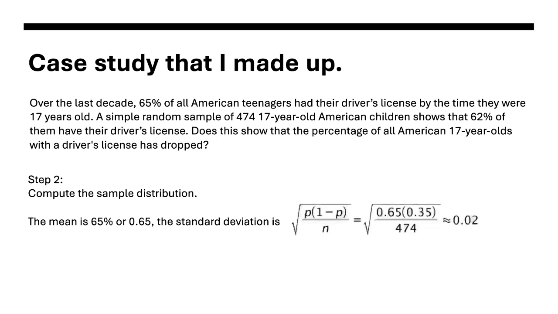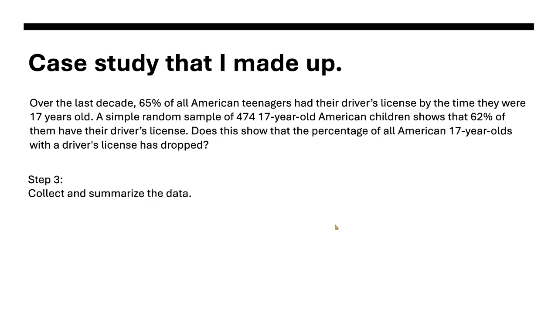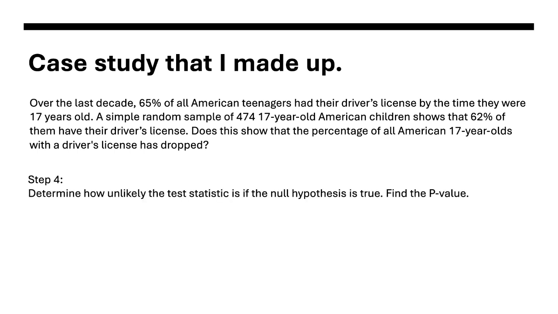Okay, standard deviation is 0.02. Remember, you're taking the actual parameter here, not p hat, because we know the parameter. We're not approximating it. Step 3, collect and summarize the data. Well, that's in the problem. 62% of 474 teens. That's our p hat.